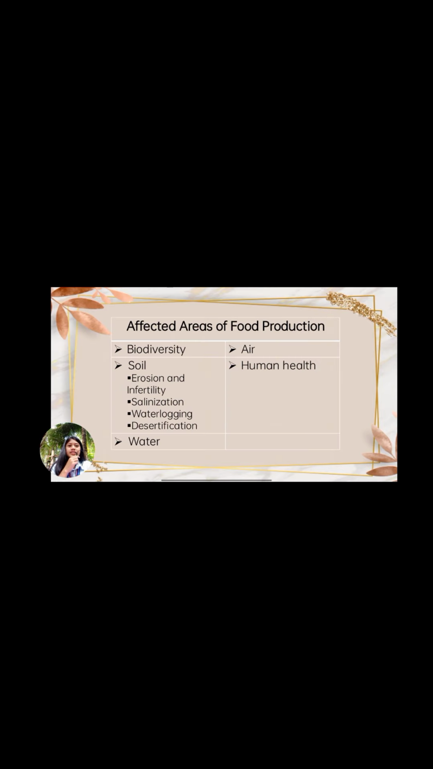On the slide, you can see the affected areas of food production. These are biodiversity, soil (the categories of soil are erosion and infertility, salinization, waterlogging, desertification), then the water, air, and human health.